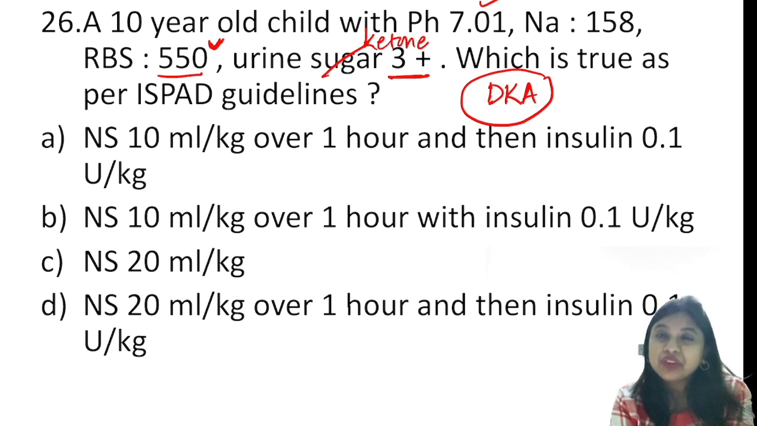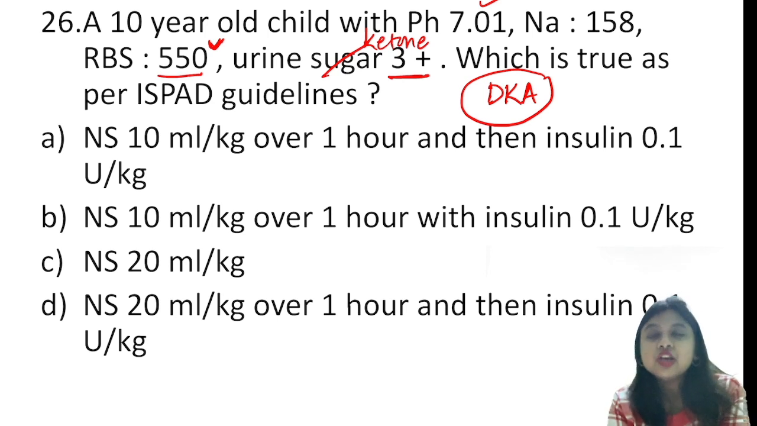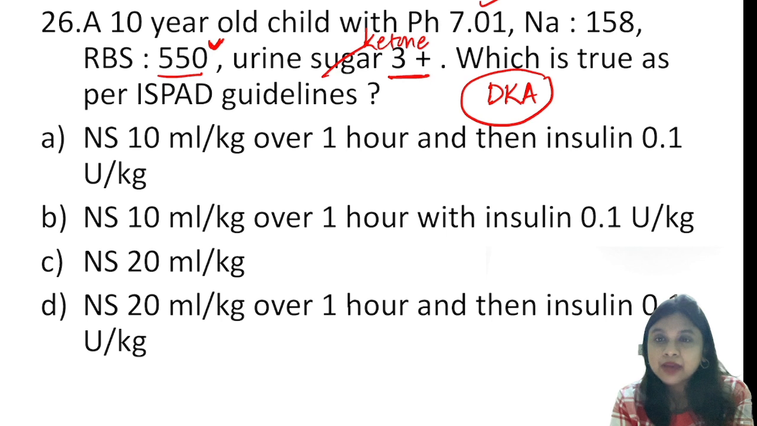There can be a history of infection, like fever, a UTI or a chest infection, some triggering factors, or in case of a female, genital candidiasis can also be there. So this is the precipitating factor for diabetic ketoacidosis. If you break the words diabetic ketoacidosis, it is hyperglycemia, so the blood sugar will be more than 200, that is 550 over here. Ketonemia or ketonuria will be there, that is the blood ketones are going to be elevated, or the urine ketones are going to be positive, and acidosis is going to be there. So which is true as per ISPAD guidelines?